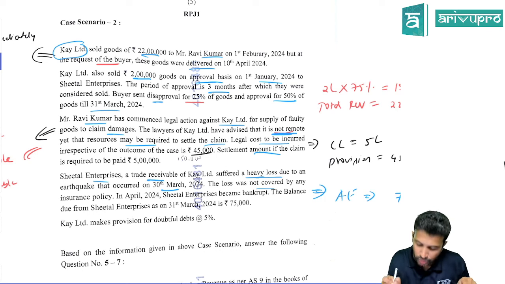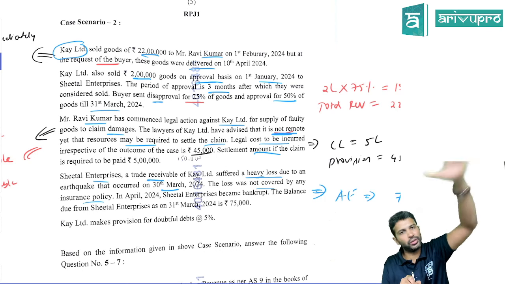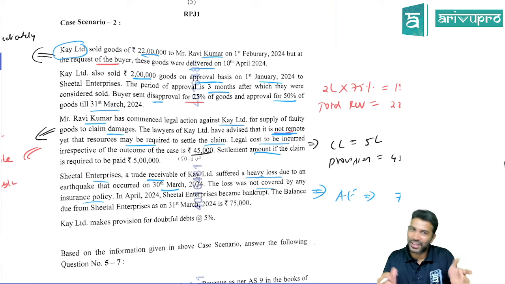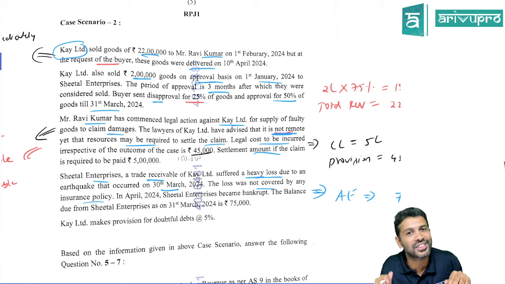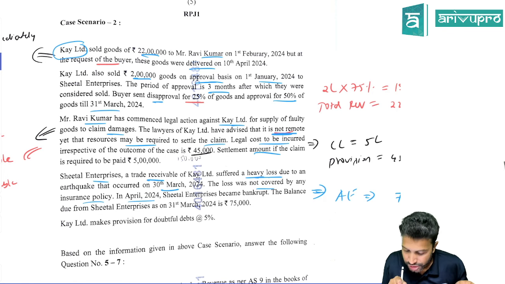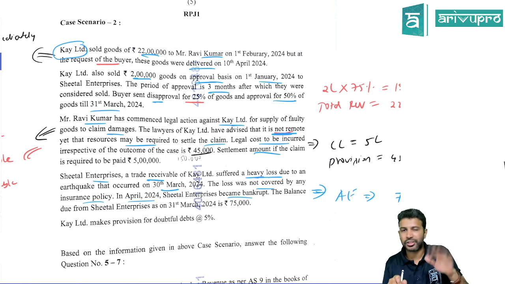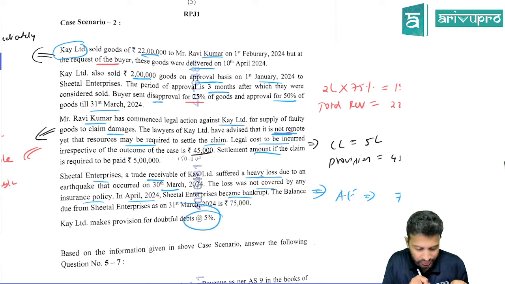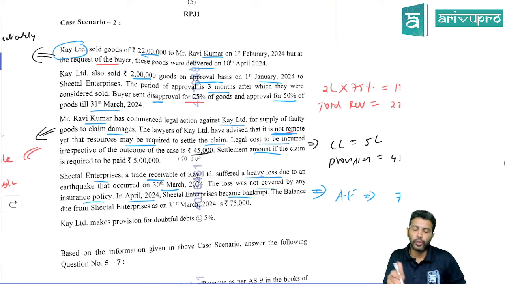Yes, the loss was not covered by any insurance policy. The enterprise Sheetal, they're pretty careless. They have not taken any insurance policy. That means the entire trade receivable for us is gone. On 1st April 2024, Sheetal has become bankrupt. They filed bankruptcy. The balance due from Sheetal Enterprise is 75,000. K Limited makes a provision at 5%. Usually on provision for doubtful debts, they are saying we make it at 5%. Is this 5% relevant?